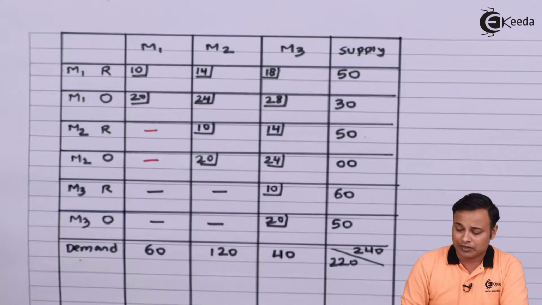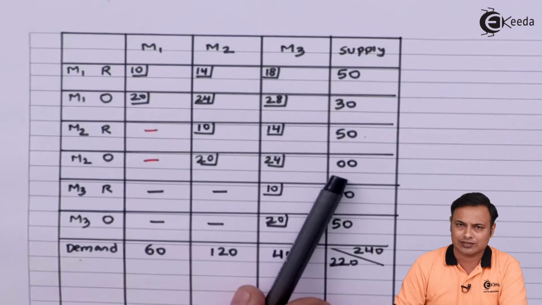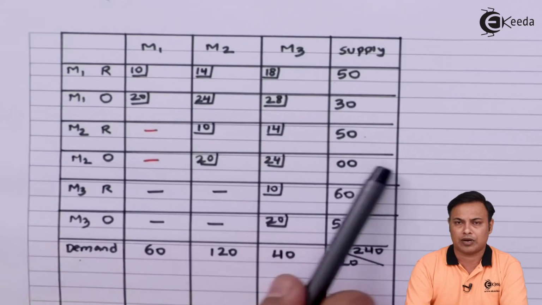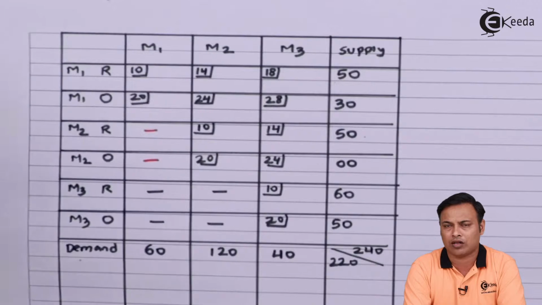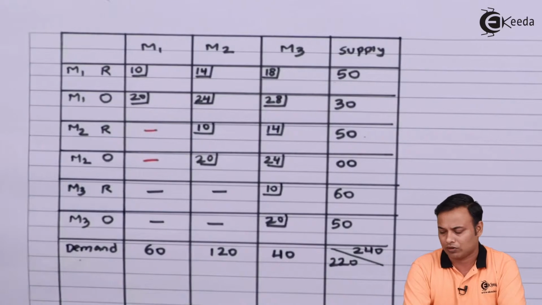One more thing, in month number 2 overtime we don't have additional capacity as such. The additional overtime capacity is 0, therefore this particular row can be completely eliminated or ignored while working out the solution. So let's make the new table and work out the calculations.